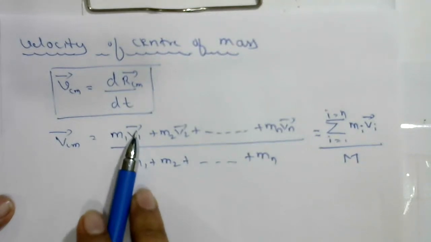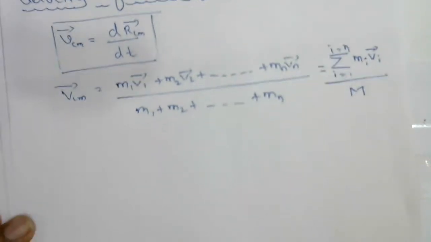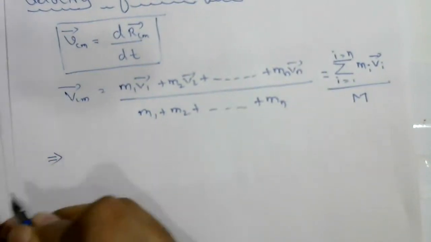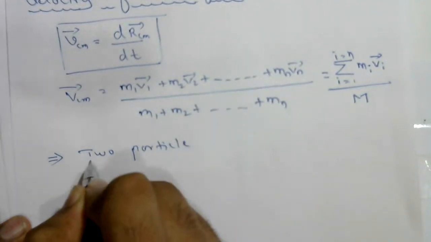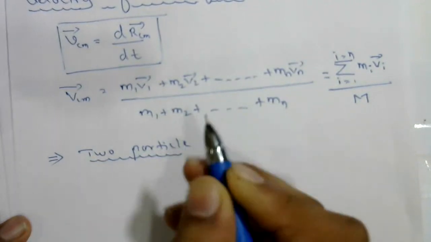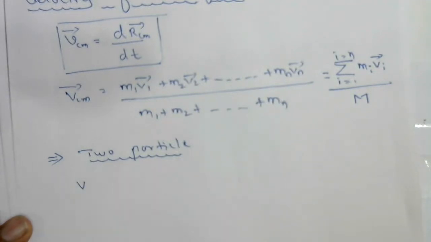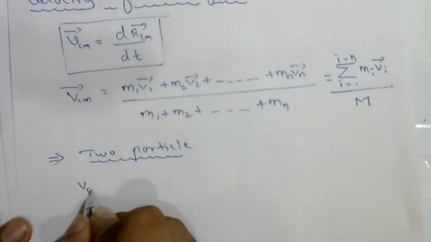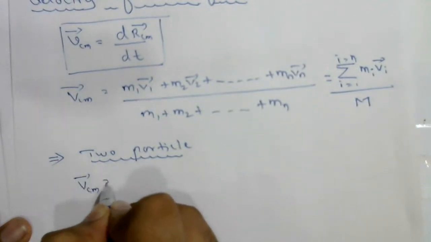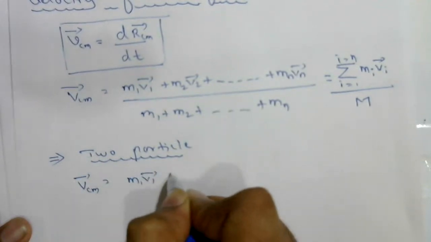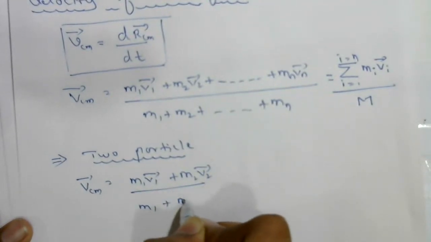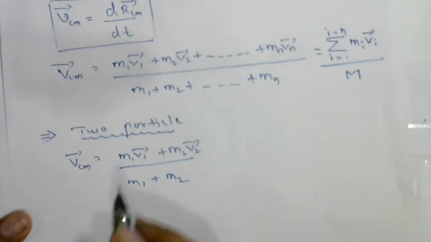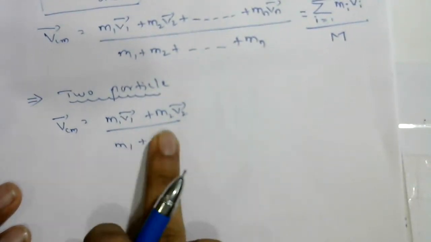Next, one case I'll discuss here, if there are only two particles, what is the velocity of center of mass? Velocity of center of mass, this is vcm equal to m1 v1 plus m2 v2 upon m1 plus m2. This is the vector form I wrote.